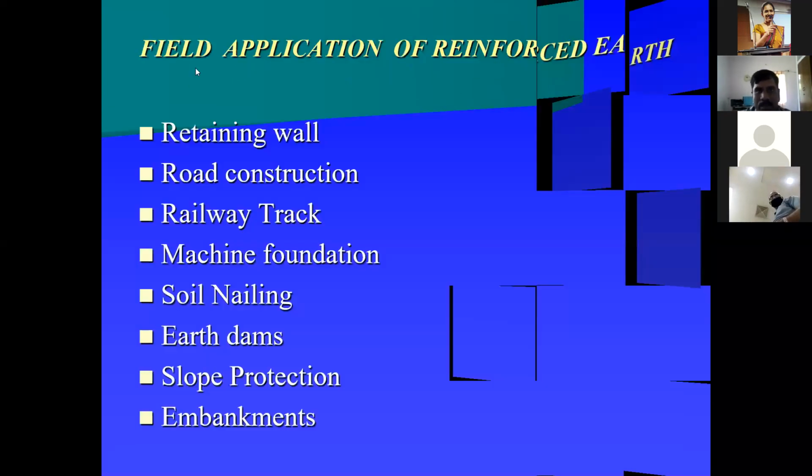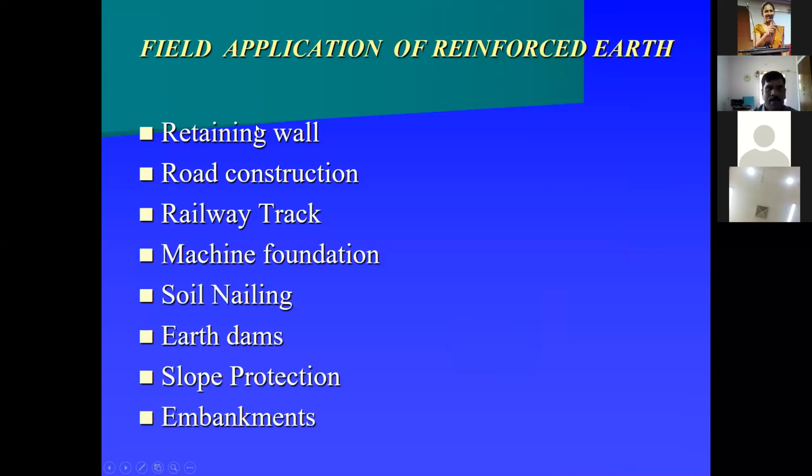Some of the field applications of reinforced earth are retaining walls, road construction, railway tracks, machine foundations, soil railings, earthen dams, slope protection, and also embankments.